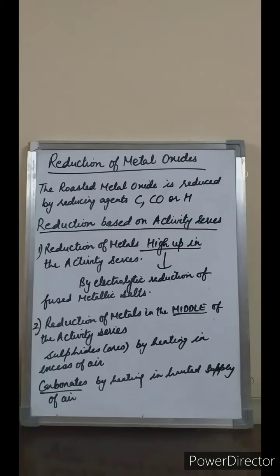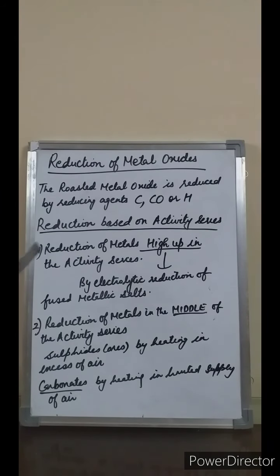Students, the roasted metal oxide is reduced by using reducing agents like carbon, carbon monoxide or hydrogen. Right. Now the reduction can be explained on the basis of the activity series.